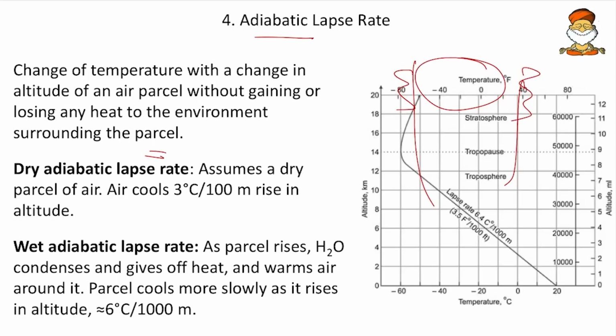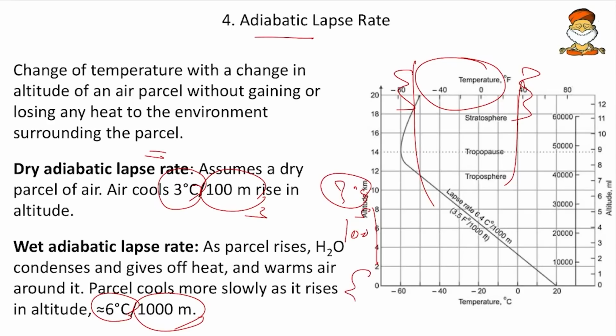So here the dry adiabatic lapse rate is that a dry parcel of air cools by 3 degrees Celsius whenever it rises for every 100 meters in altitude. So every 100 meters rise means 3 degrees Celsius of cooling occurs. And then the wet adiabatic lapse rate, which means the lapse rate of humid air or moisture carrying air. That is 6 degrees Celsius per 1000 meters. So even if it crosses 1000 meters, it cools by only 6 degrees Celsius.